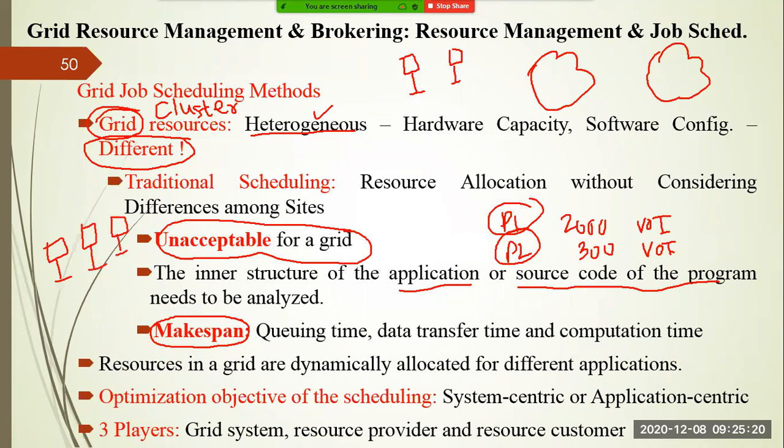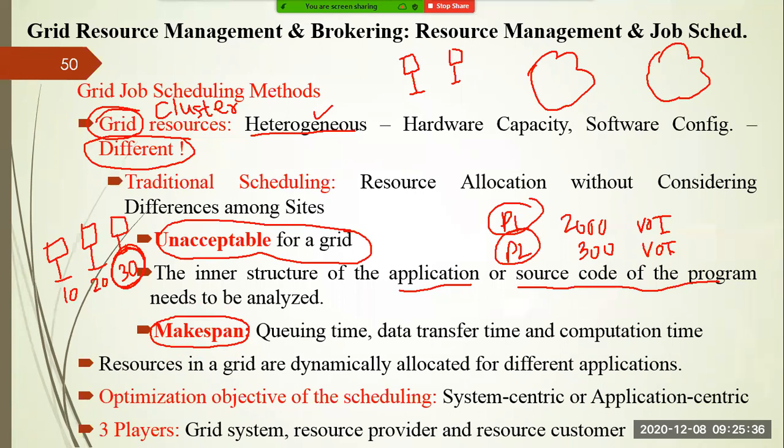First system is completing the work at 10 units of time. Second system is completing it in 20 units of time. Third system is completing at 30 units of time. Then the makespan is 30. Okay, the makespan is 30, right?